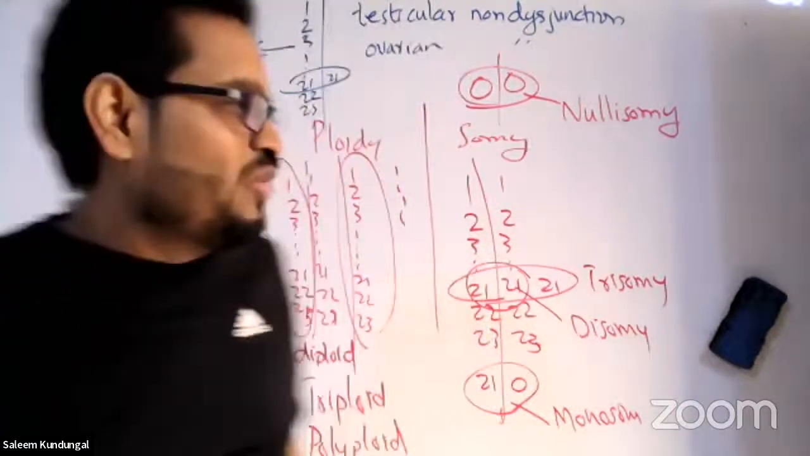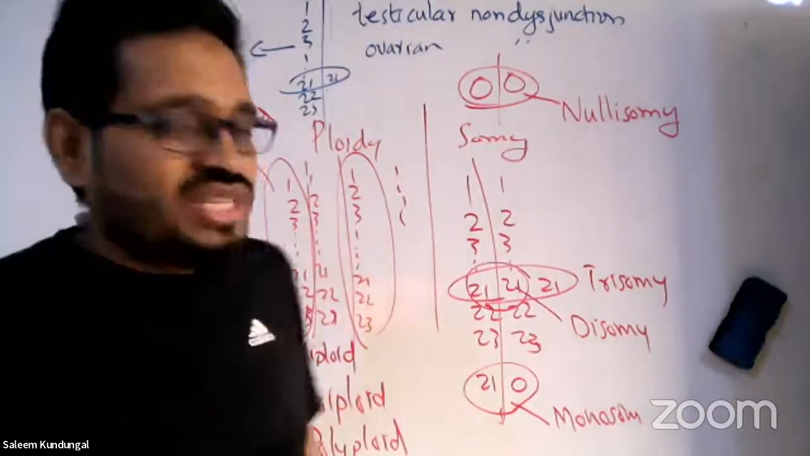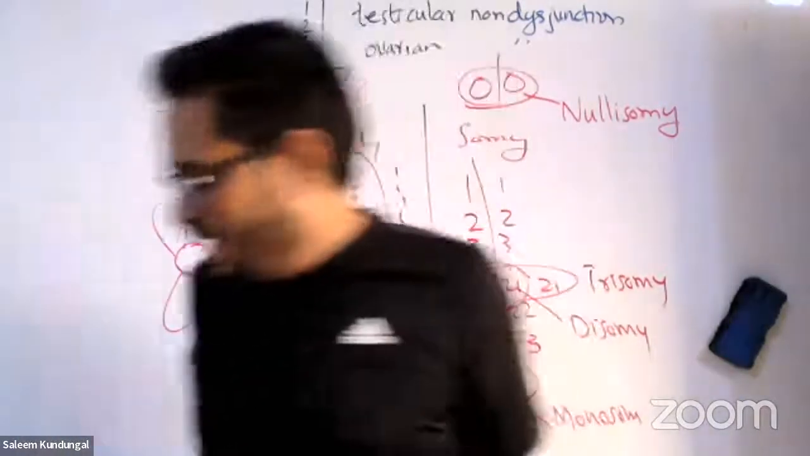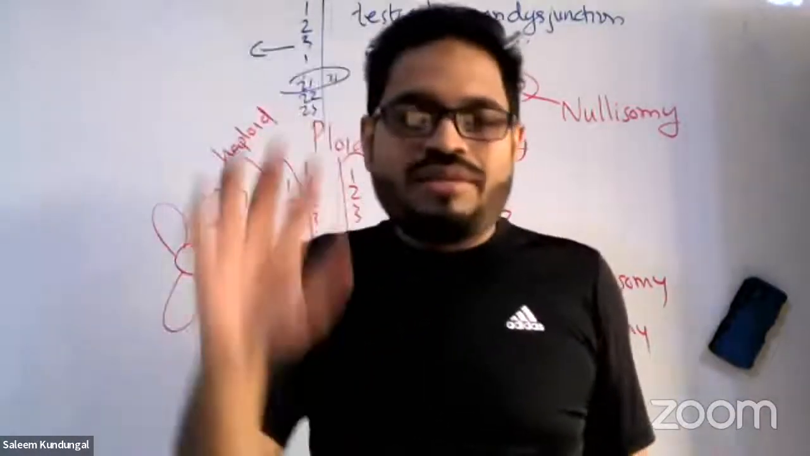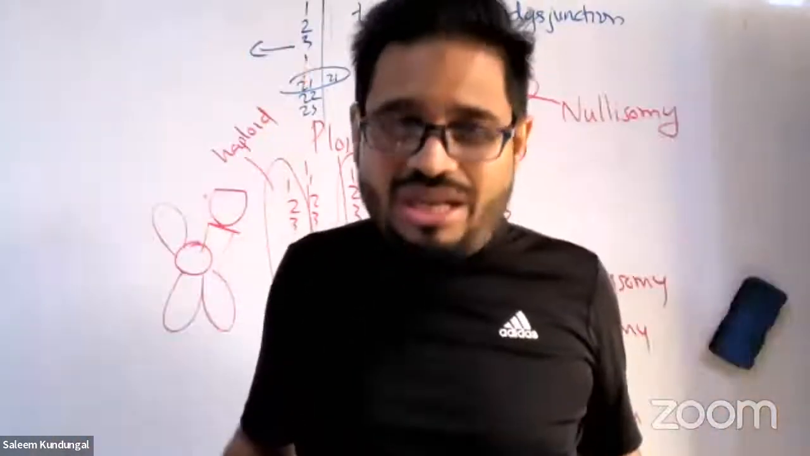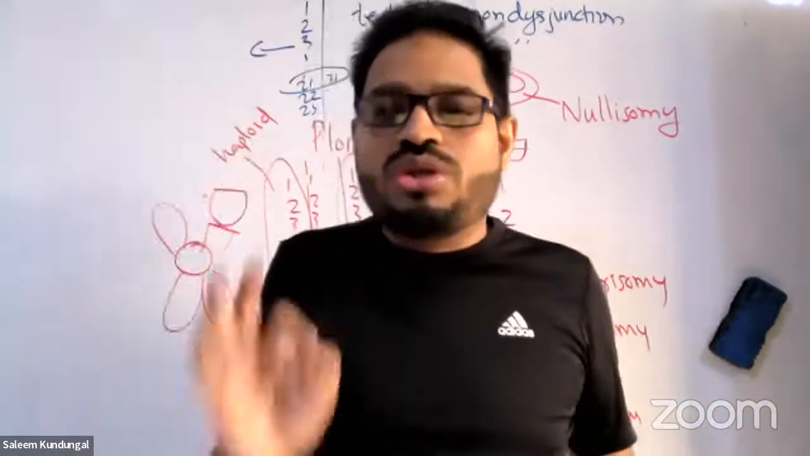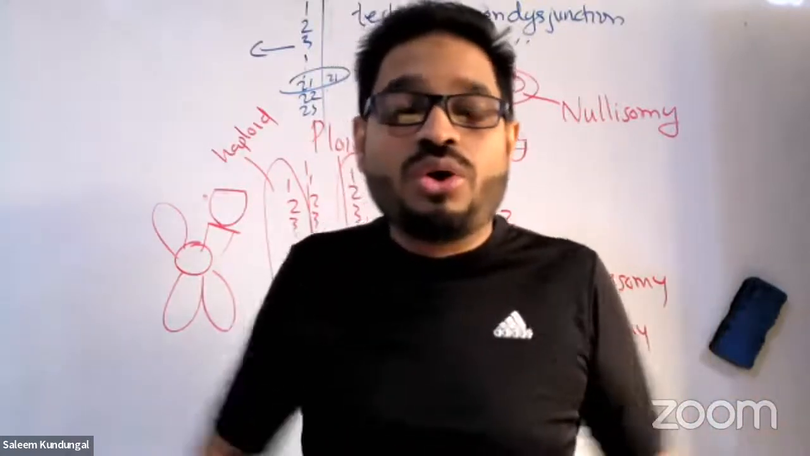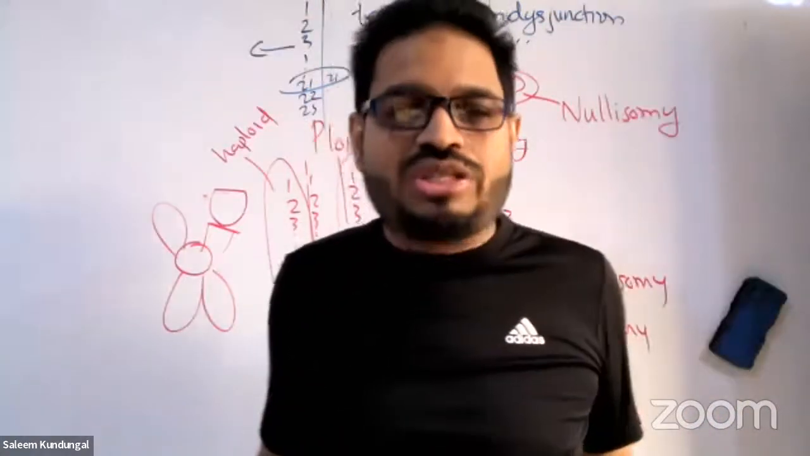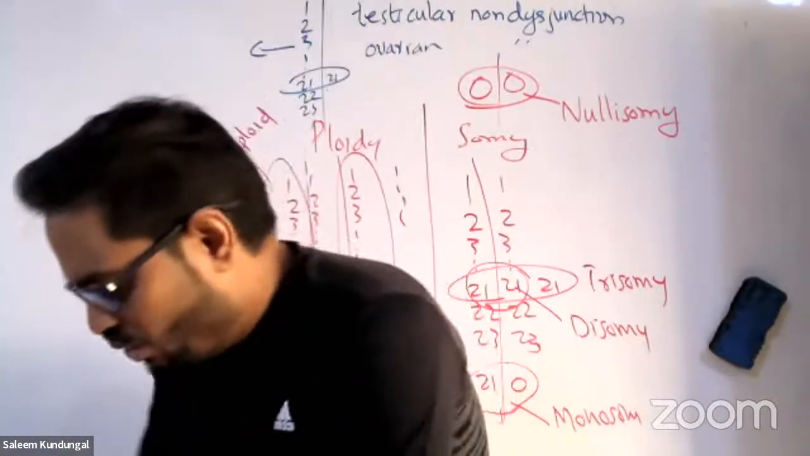Okay. Now, let us go for what? Testicular non-disjunction, ovarian non-disjunction. This can cause various kinds of diseases. Then, pedigree analysis in detail. One video is there in the channel. Don't miss it. You need to see it. It is around 15, 20, 30 minutes long. I'm sure once you watch it, you can solve any pedigree questions. So I don't want to take time for that. It's already there.